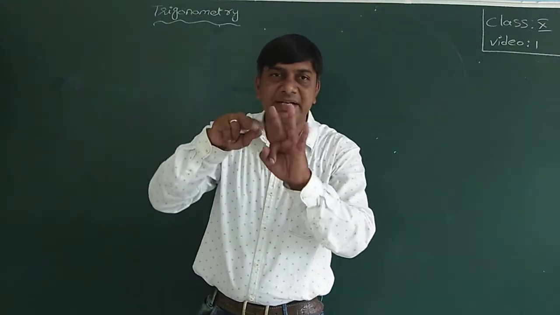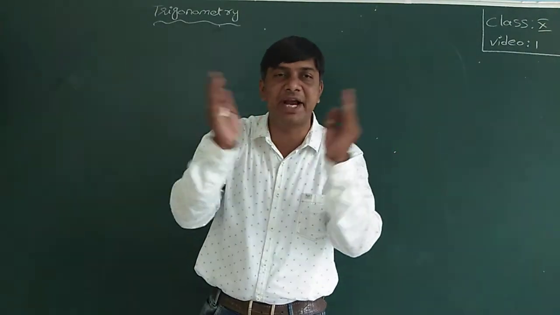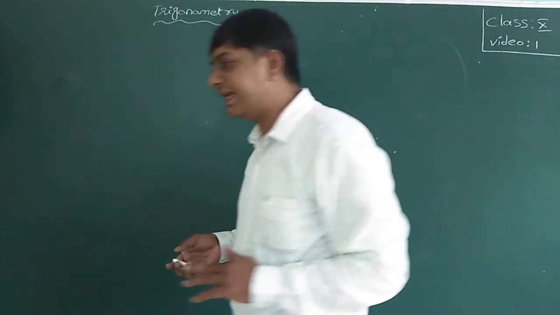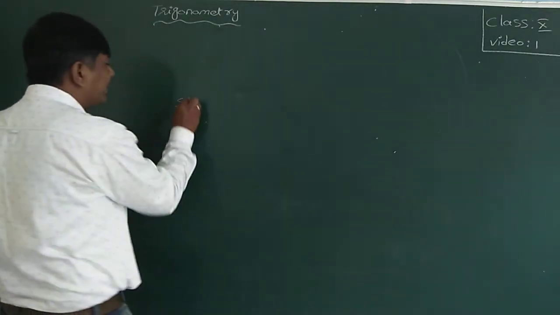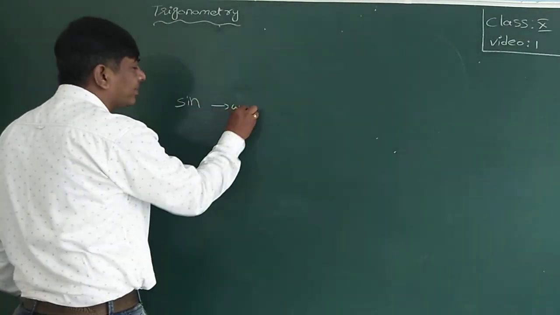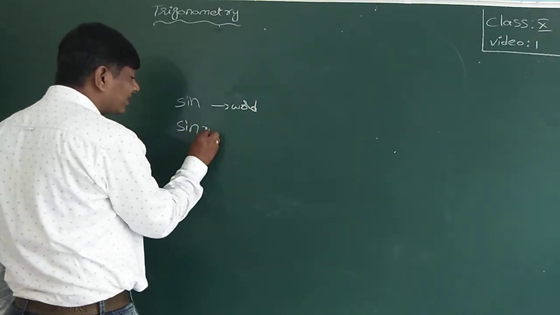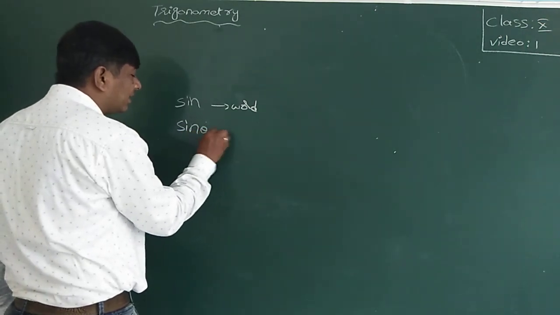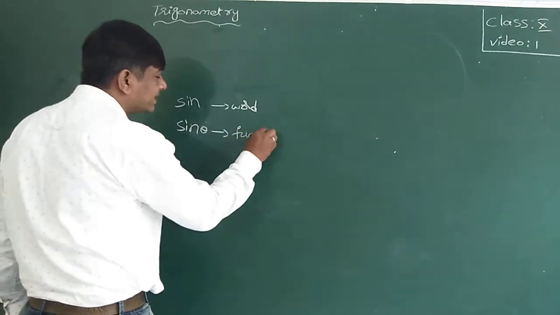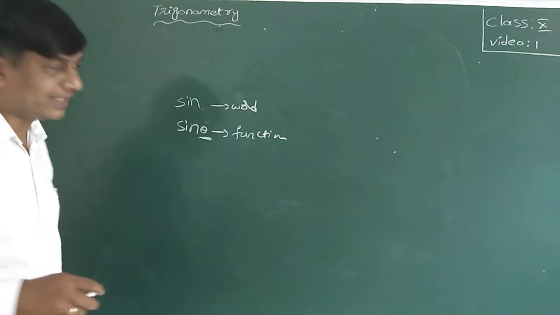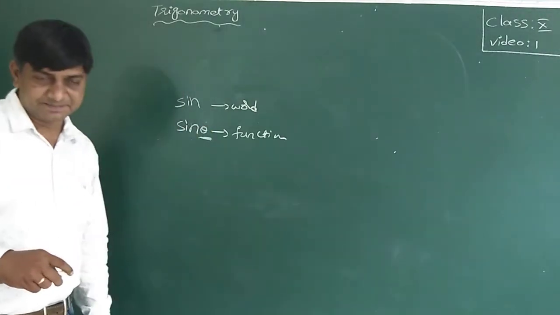These three standard functions are meaningful only when they are joined with an angle. If I join theta, this is sine theta. This is a function. Until you join an angle with the sine, it is just a word.